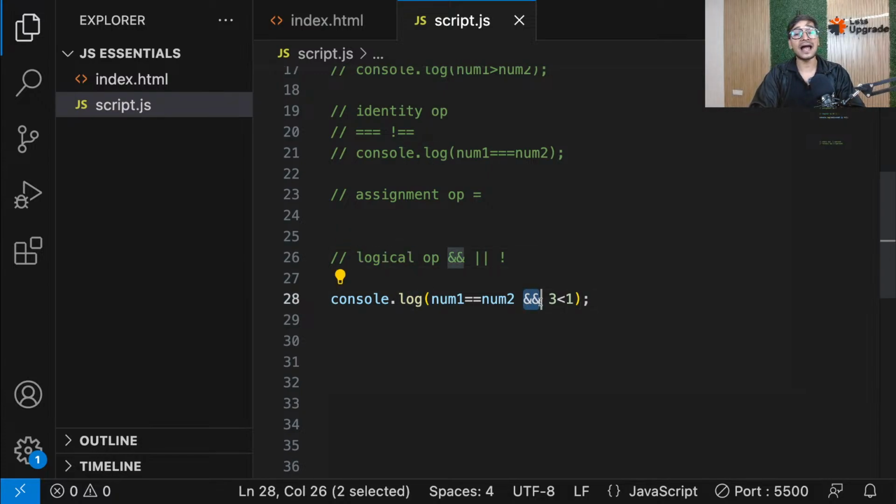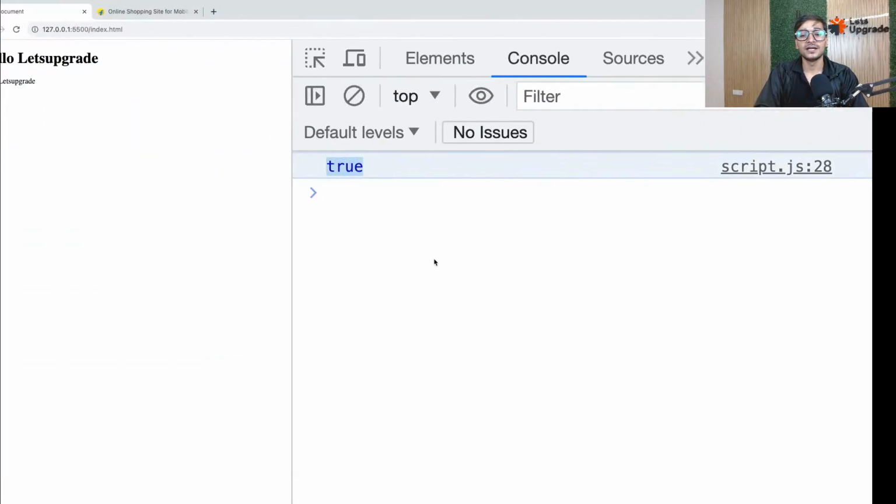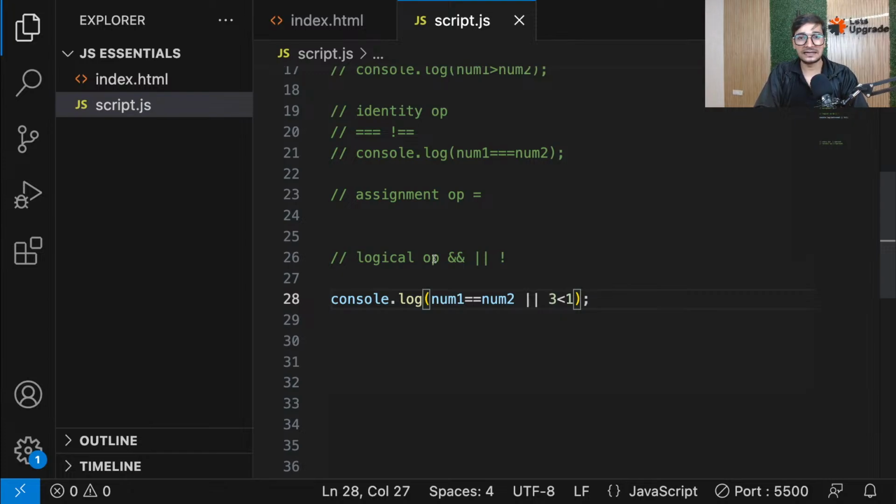So now in this case, I'm going with and. Same guys, here I can also use or. Now in or's case, what does or say? That if anything is true, the whole thing becomes true. So now we know that this will give me true, but I know that this will give me false. But in this case, guys, this will give us true or false. So true or false should give us true because it's an or operation. So anything is true, the whole thing becomes true. So now the whole equation will become true in this case. So now if I just go back and here we go, true. So guys, I really hope it's clear as of now.